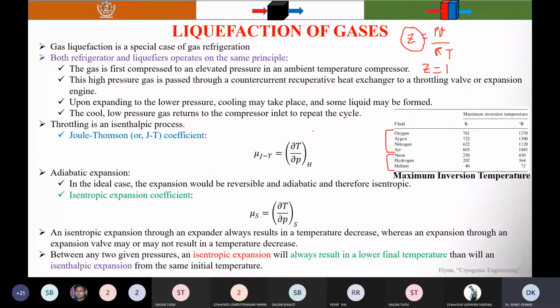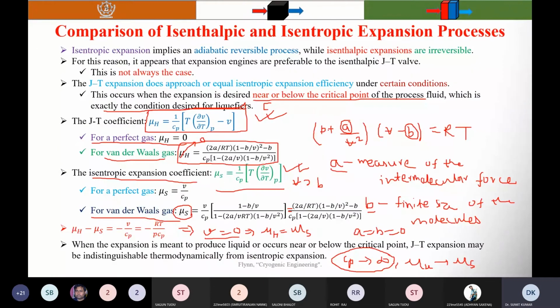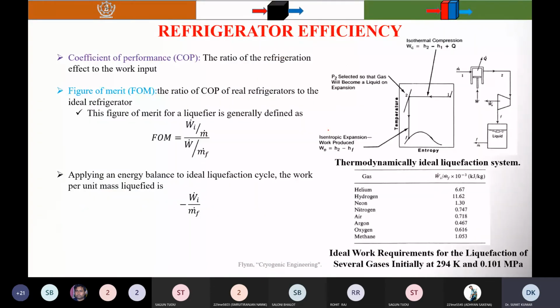Next, these things I already discussed in the last lectures. Coefficient of performance. So you know what the coefficient of performance is. It is the ratio of the refrigeration effect to the work input. So COP is equal to Q by W. And what is the figure of merit?